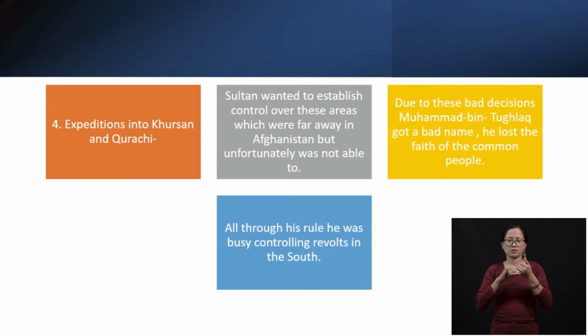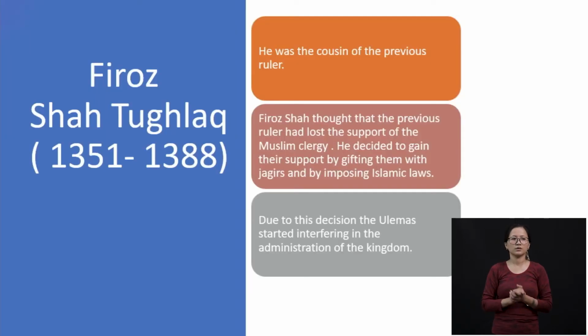But he still went, and all through his life he tried to control the areas which were not in his control and forgot that Delhi was his capital. It was his bad decision that all his life he continued to fight the revolts that happened in the south. And that is why, because of frequent wars, he lost the faith of the common people. And that's how this era comes to an end. Now we have Firoz Shah Tughlaq, who was a cousin. So remember, now also you do not see the son ruling it.